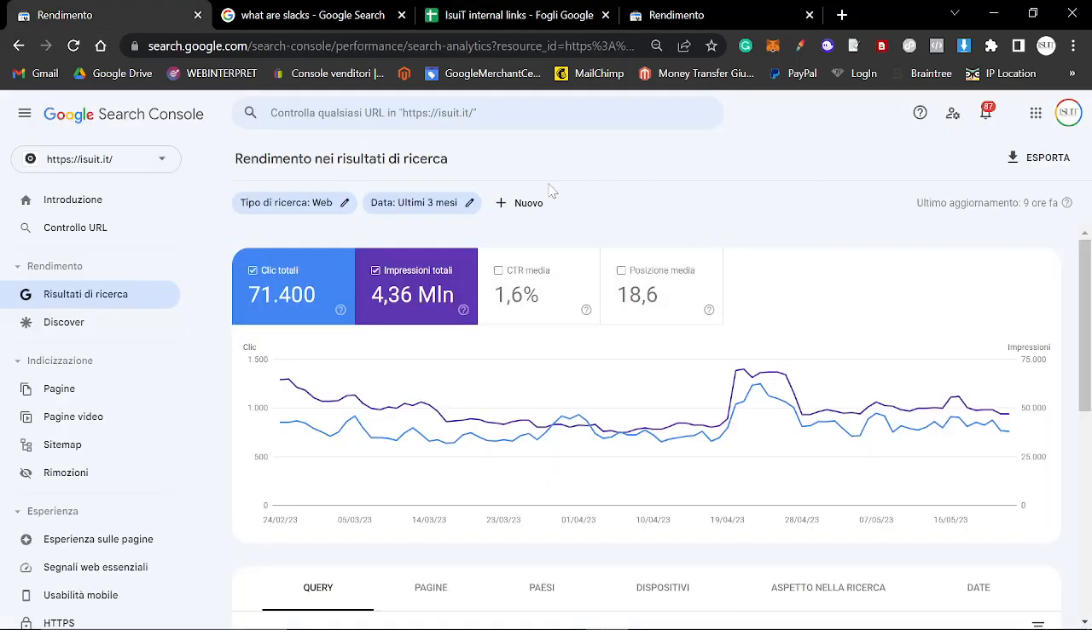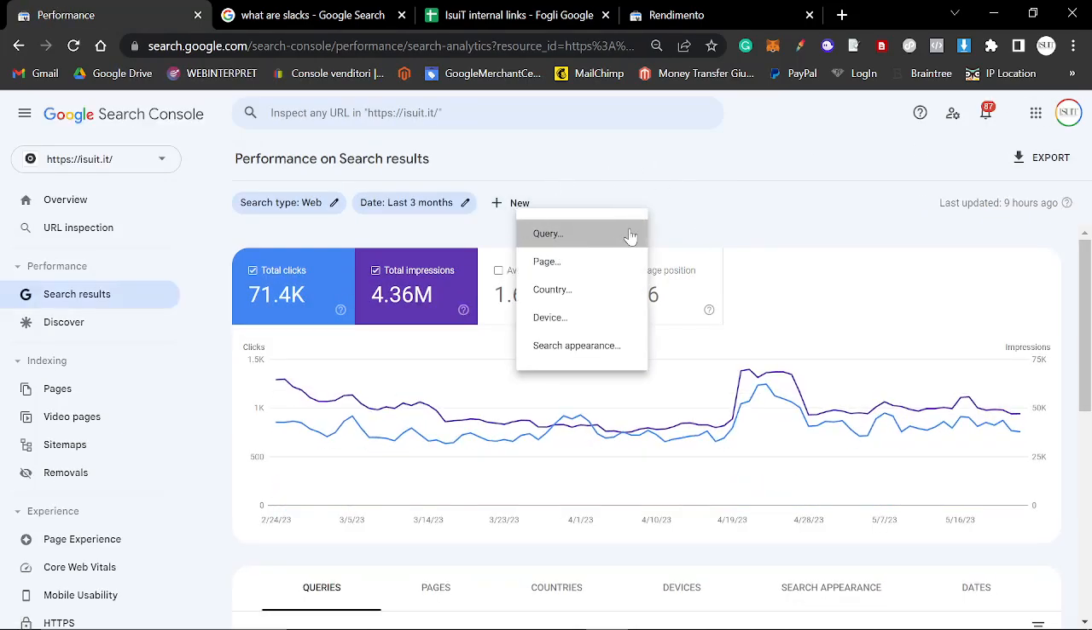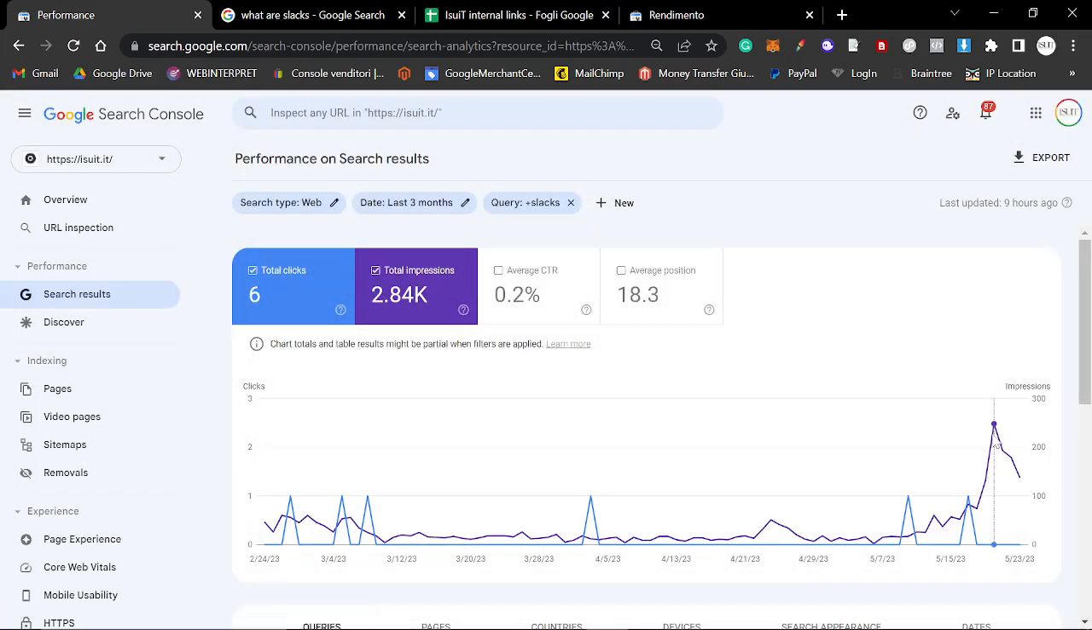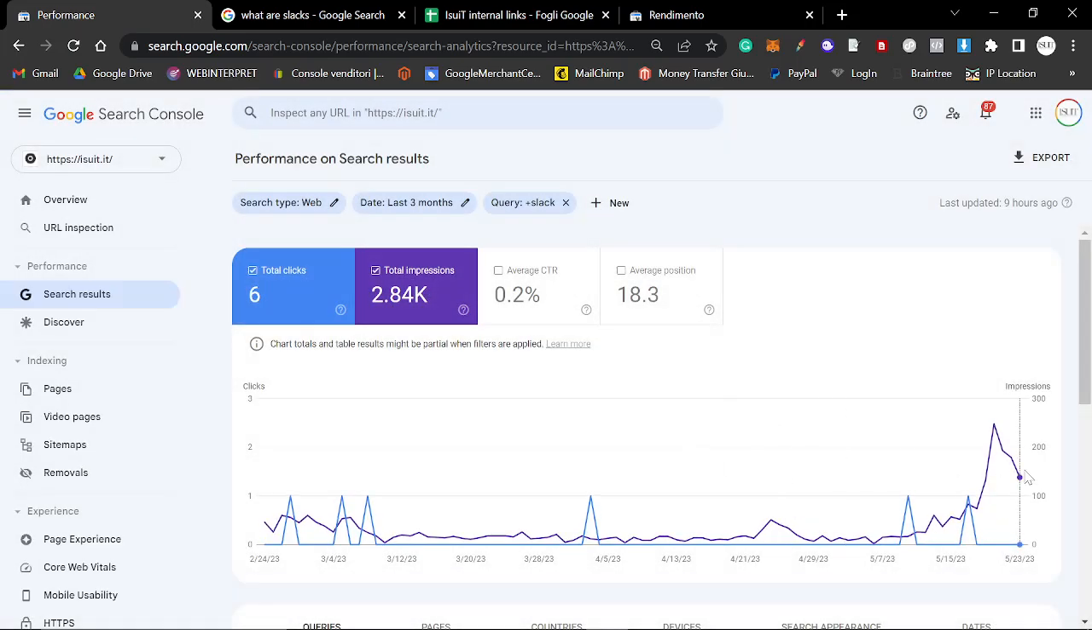So if I go on the search console, and let me just change to English so I don't get loads of comments, even though they're pretty much exactly the same. And if I click new and then query and type in slacks, you'll see that something interesting is happening here. So let me actually just put the word slack instead of slacks. Okay, that's fine. It's the same anyway.